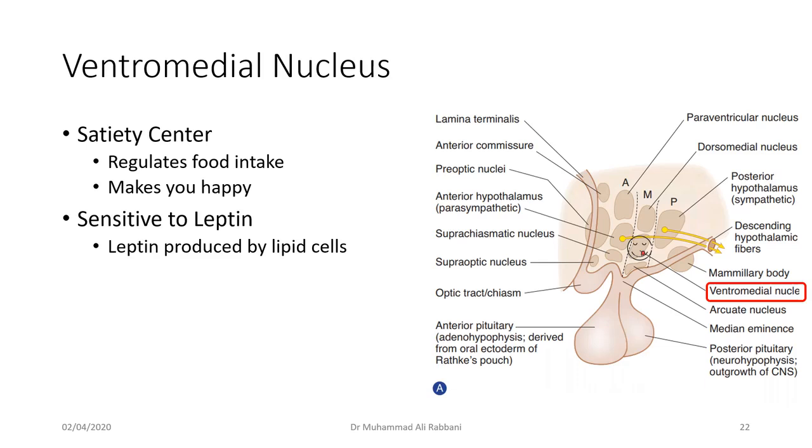It is also sensitive to leptin. It's again a topic of physiology, but I will just touch on it here. Leptin is a hormone that is produced by lipid cells. If a person is fat, with more fat cells, more leptin will be produced, and it will activate this ventromedial nucleus, and theoretically speaking, he should reach satiety earlier.